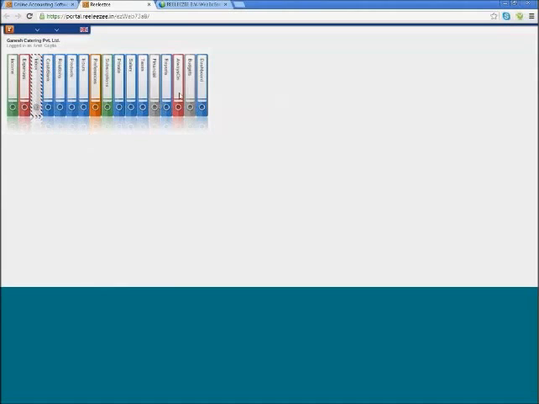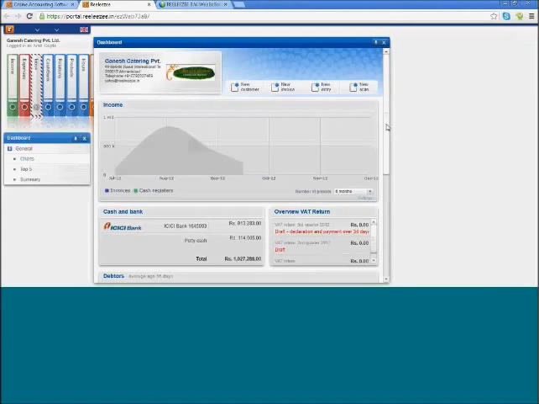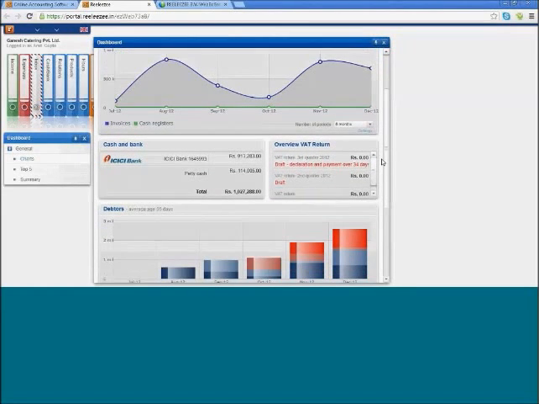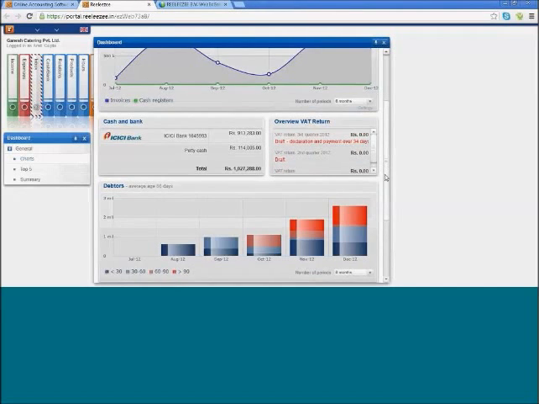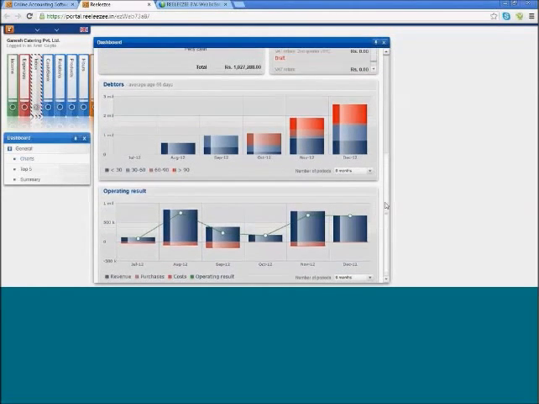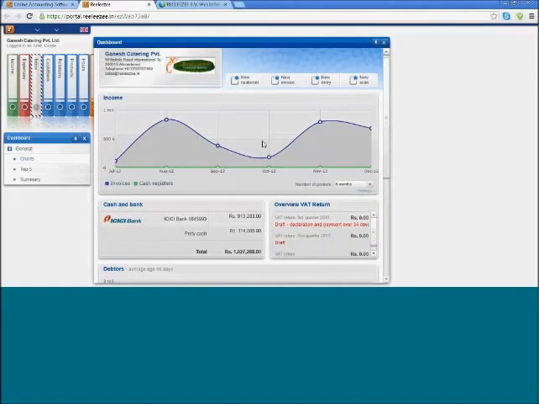Likewise, I also would like to walk you through the dashboard. As I said, we offer top line information. We offer cash and bank, so you have an overview of VAT return. We also have top debtors information, operating results. Lastly, just imagine, again, I would like to stress on this factor.